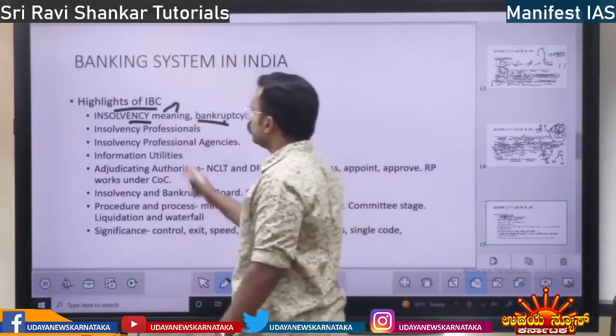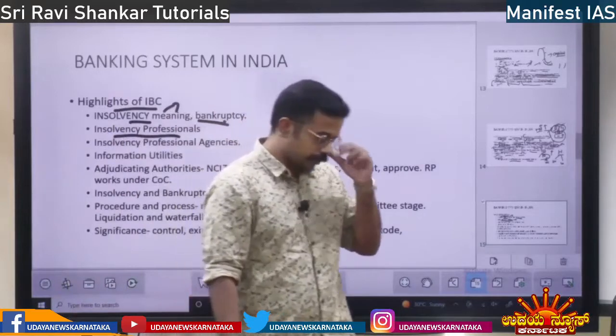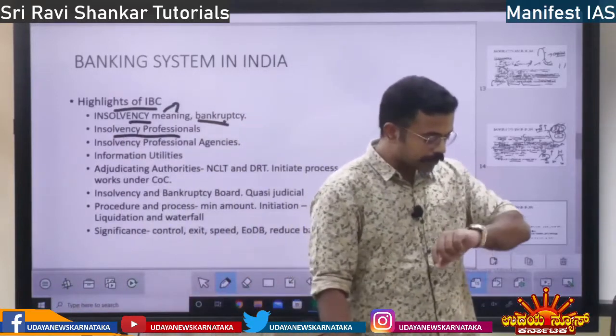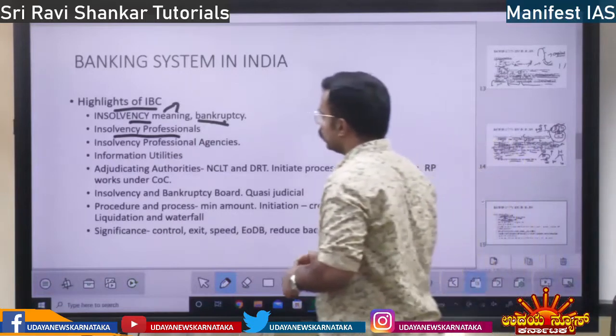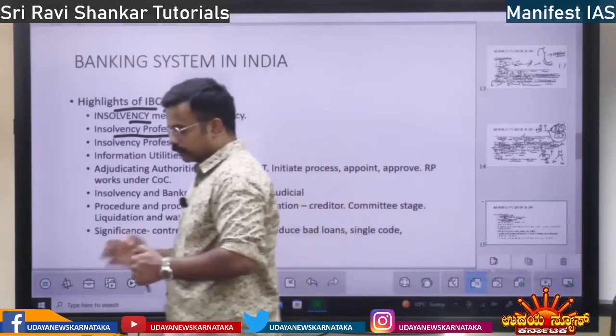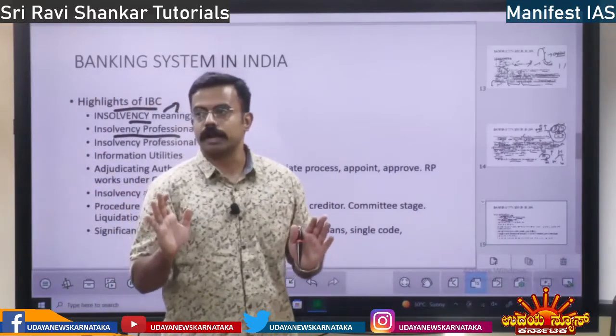It also ensures insolvency professionals. What are insolvency professionals? IP. See, some company has defaulted and is not paying loans back.